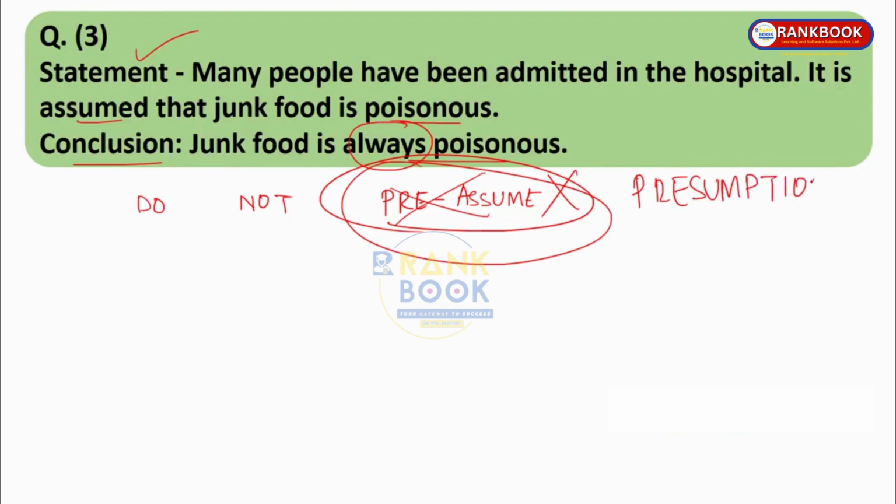Like say whenever we say I don't like swimming, okay, or I don't like going into water or something like that. So if someone says let's go out in the rain, it's raining out over there, even if rain is good, I'll pre-assume that rain is bad for my health and I should not go into rain. If there is acid rain, then I'll get burnt up and all that. This is nothing but presumption. So don't presume, okay? Moving on to next question.